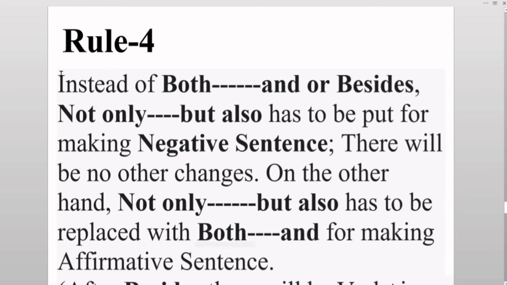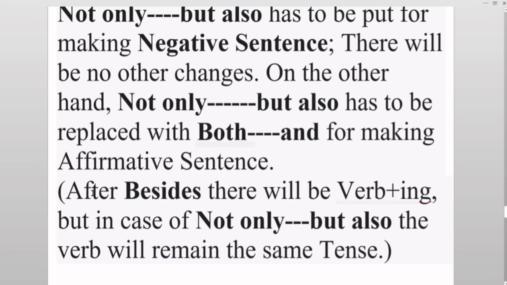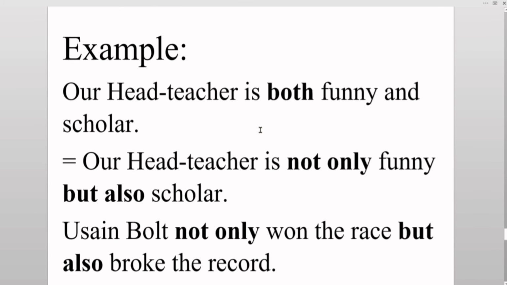Rule number 4. Instead of both and or besides, not only but also has to be put for making a negative sentence. There will be no other changes. On the other hand, not only but also has to be replaced with both and for making an affirmative sentence. Note, after besides there will be verb plus ing, but in case of not only but also, the verb will remain the same tense. Let me show you some examples.